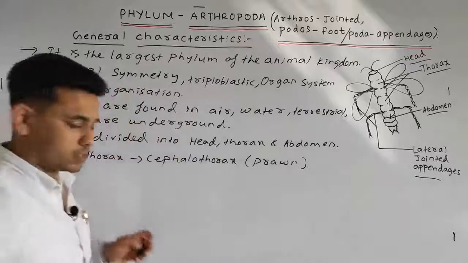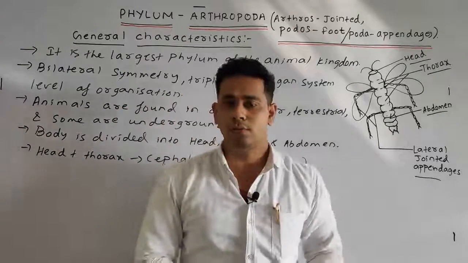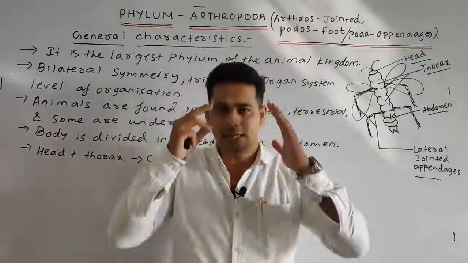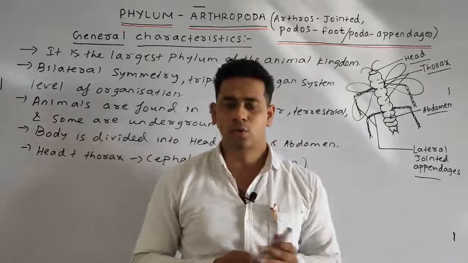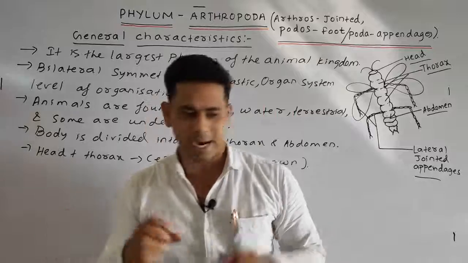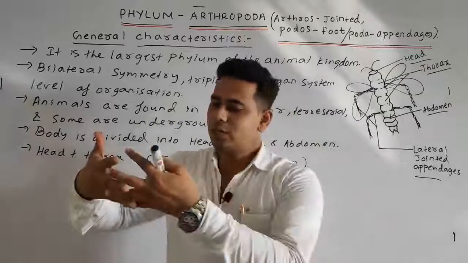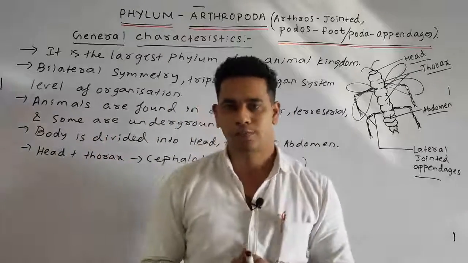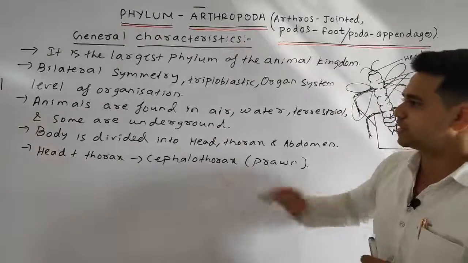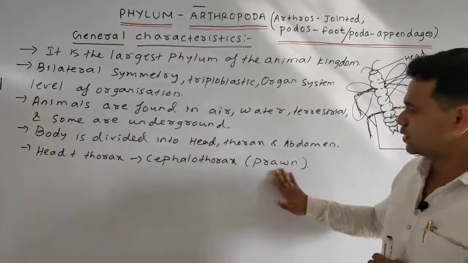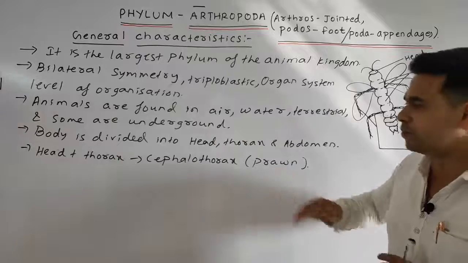Not in all cases. What happens, students, if you mark the prawn's head region and thorax region, we cannot distinguish that this is the head and this is the thorax. The head and thorax are fused to form the cephalothorax region, which is generally found in the case of the prawn.